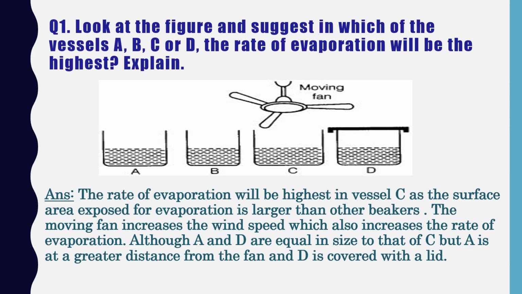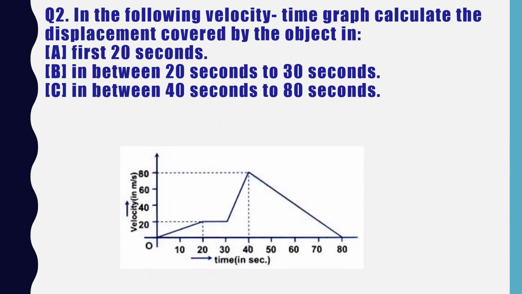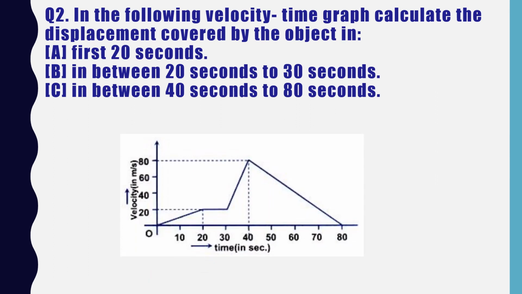So let us proceed towards the second question, which is from physics, and it is of 3 marks. The question is like this: in the following velocity-time graph, calculate the displacement covered by the object in the first 20 seconds. And 2 more questions are there in parts B and C. So you can see over here the graph is a velocity-time graph, and here you have to find the displacement.